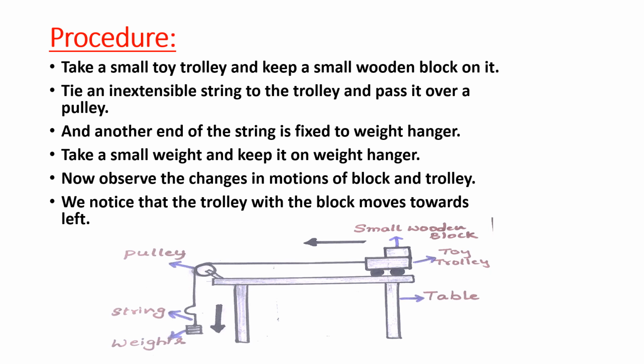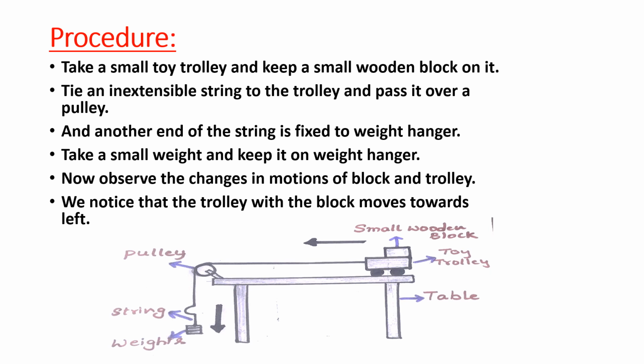The force to the left direction, towards the weight, is called the action force. The force in the opposite direction is called the reaction force. So this reaction force will act on block 2, which is small, which we kept on the toy trolley. Therefore, when the block is moving towards the left, block 2 will move and fall.